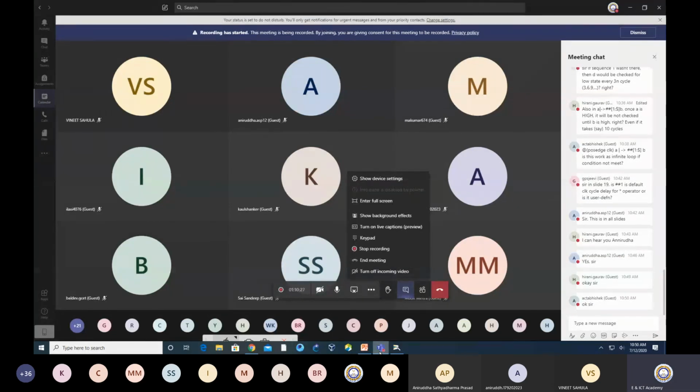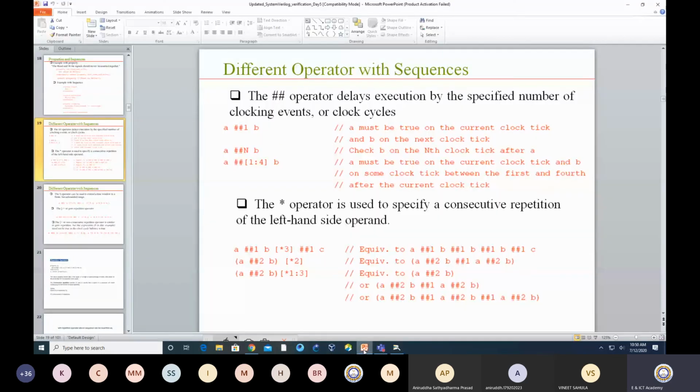GPS JV asks, sir, in slide 19, is ##1 the default clock cycle delay for the star operator? Yes. Whenever I am talking about repetition, I am talking about something with respect to time. So repetition happens after one clock cycle. If it is in the same clock cycle, then I am not considering it as a repetition.